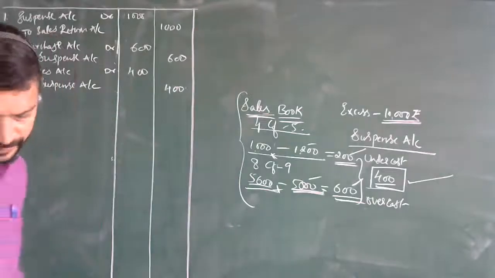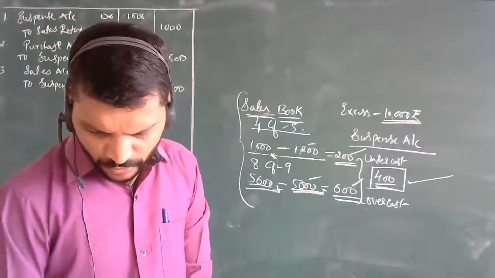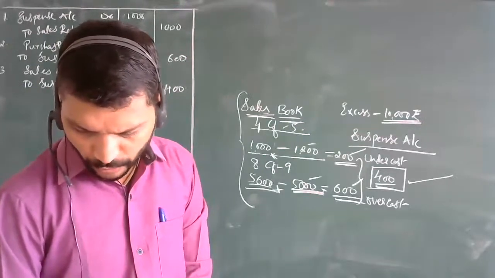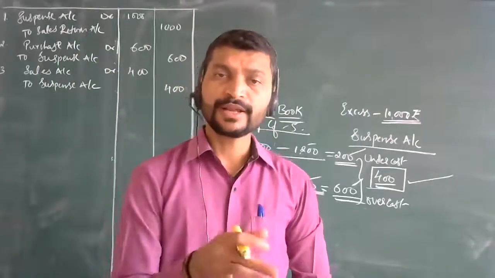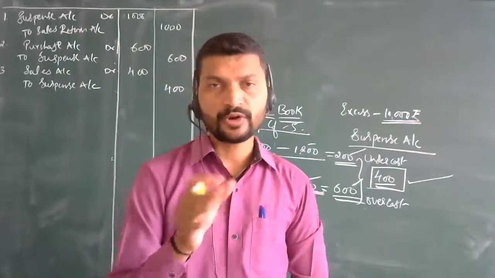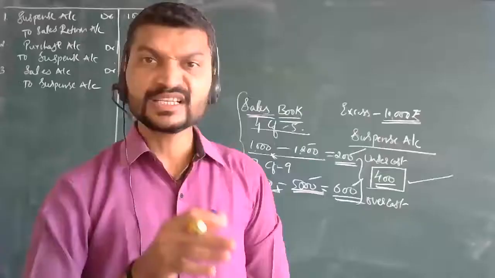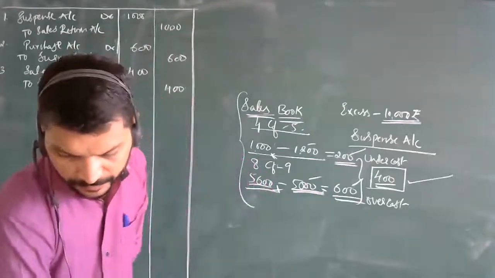So next, with the fourth point, goods returned by Ram, rupees 1000, were recorded through the sales book. Now here goods are returned, but you have recorded it in the sales book. It is wrong. So it has to be made a sales return book entry.